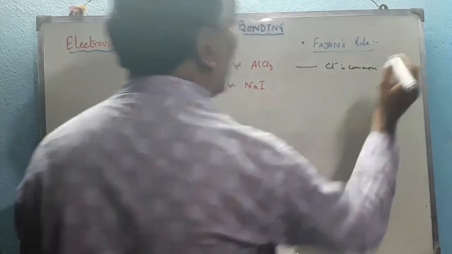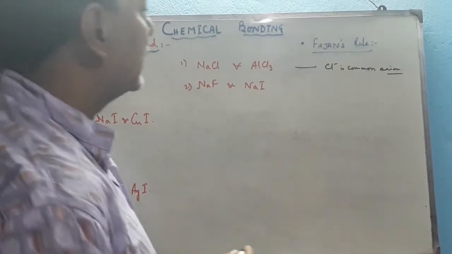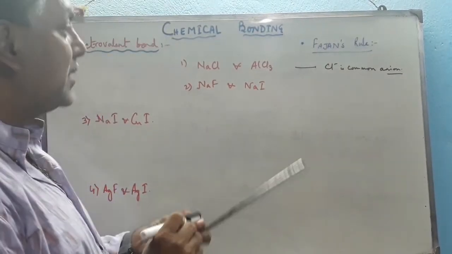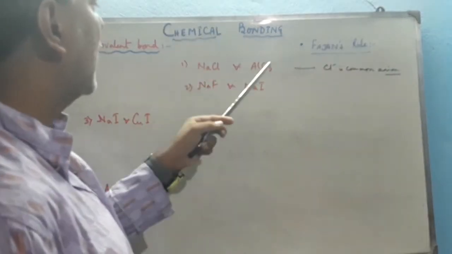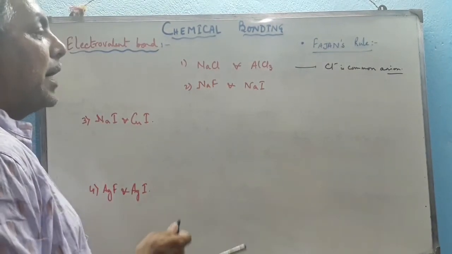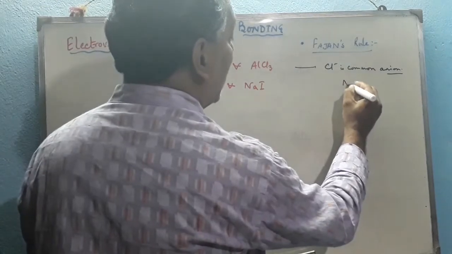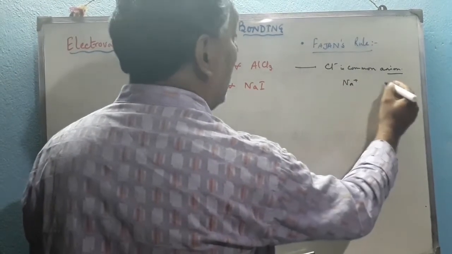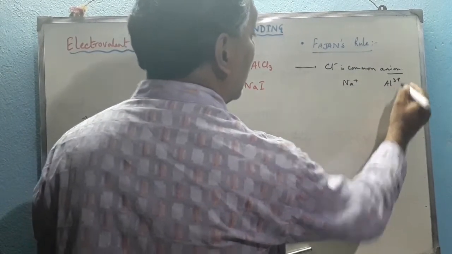So we don't consider this common anion because the effect of the Cl minus on both these crystals is the same. So you have to compare the cations Na plus and Al3 plus.